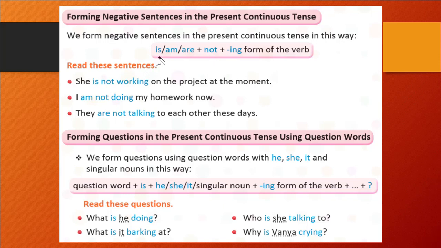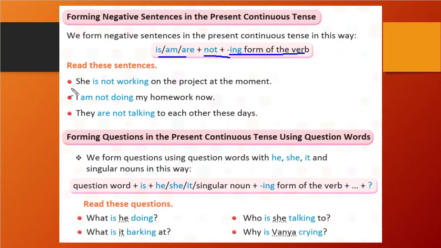So what was our present continuous tense form? That is am/is/are plus verb with ing, right? To create a negative sentence, in between we will just write not. That's it. There is nothing else changing. All remaining things are the same. We will just write not between am/is/are and the verb with ing.